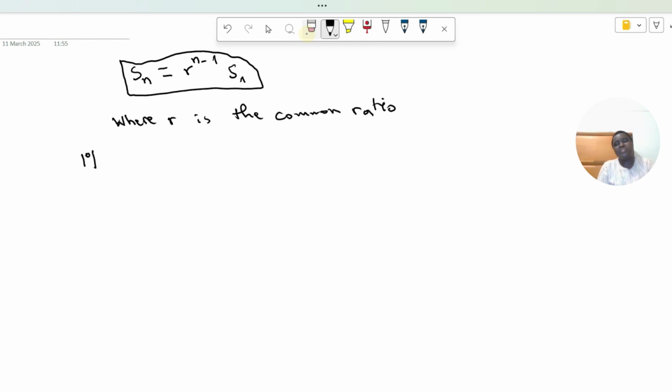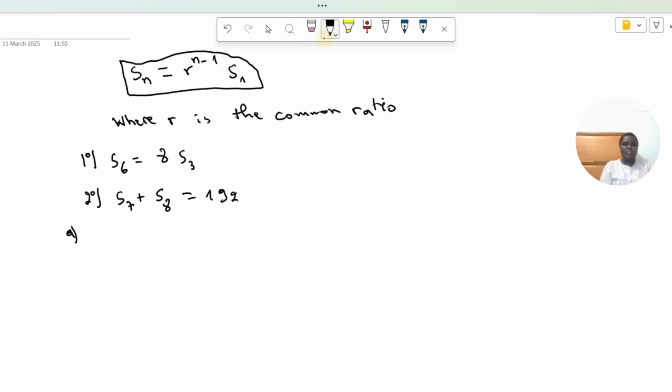We have been given one assumption. It has been said that the sixth term is equal to 8 times the third term. And the second assumption that we have been given in the question is that the seventh term plus the eighth term, S7 plus S8, is equal to 192. We have these two assumptions, and in A we are asked to find the common ratio. So let's start from number A.